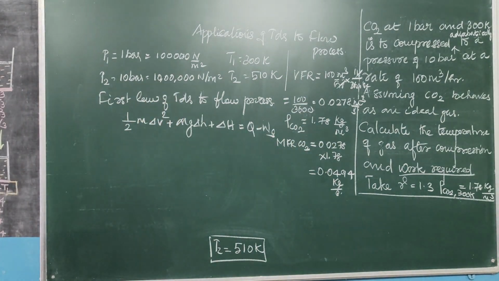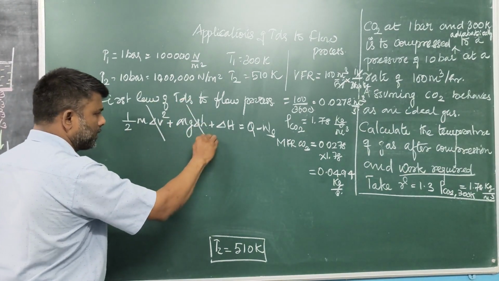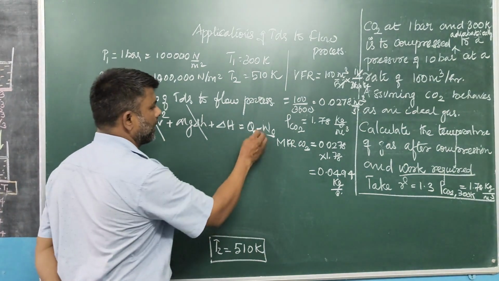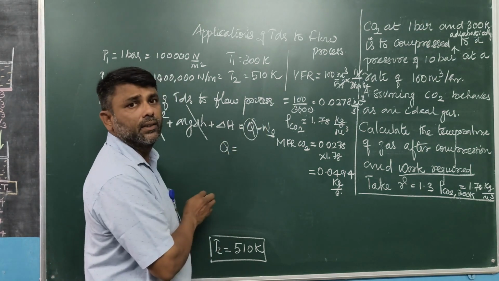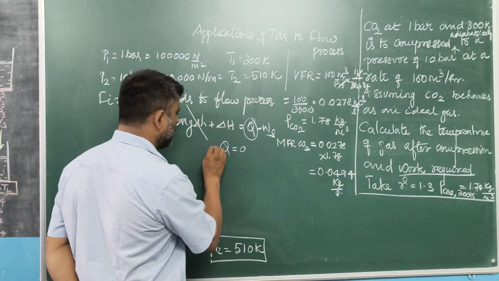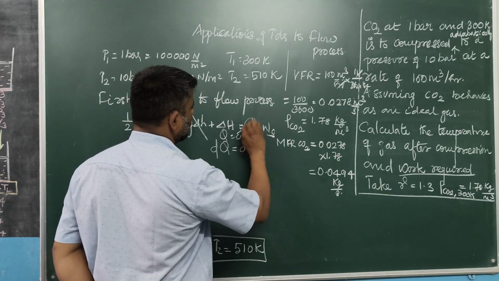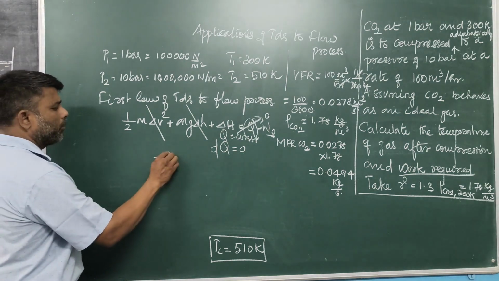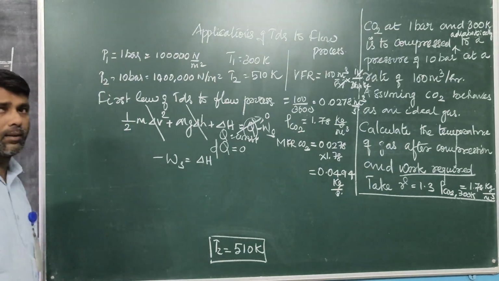In most flow processes, contribution by kinetic energy and potential energy are assumed to be zero. The process is adiabatic. Adiabatic means changes in heat content is zero. That means dq is equal to zero. Hence, the q term gets removed from the equation. The leftover part: minus w is equal to del h, changes in enthalpy.